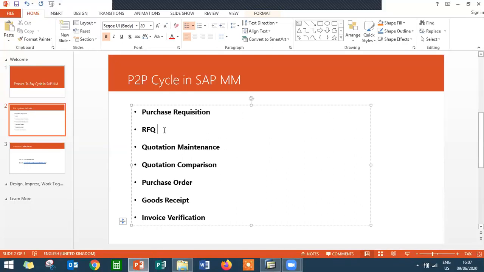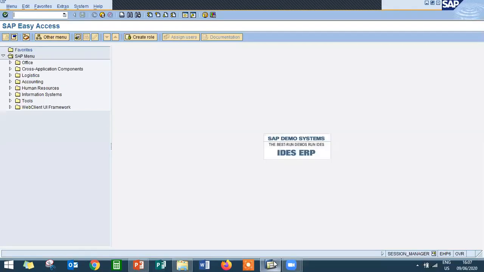And then we are going to create a confirmation of the order, that is the purchase order, and then inward delivery, that is goods receipt, and then the vendor invoice, that is invoice verification. Now we are going to see all those steps in SAP. Normally SAP works with transaction codes.